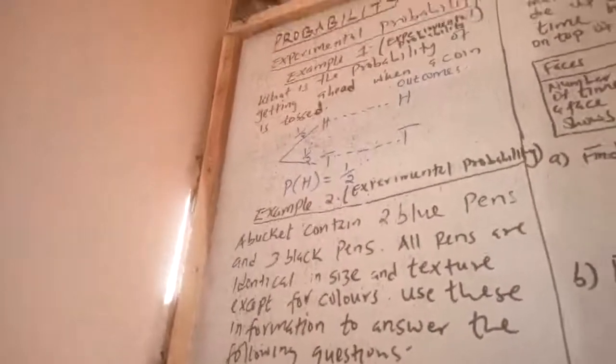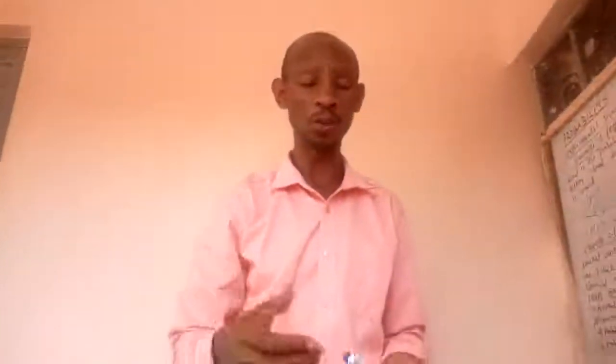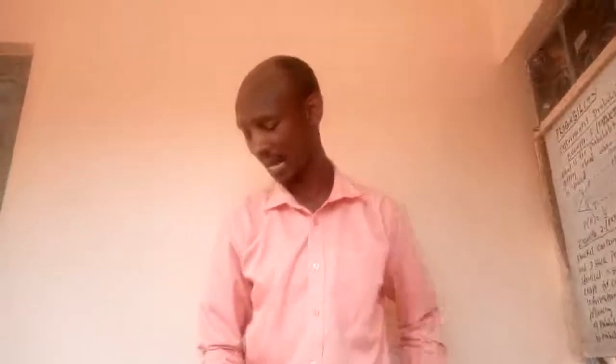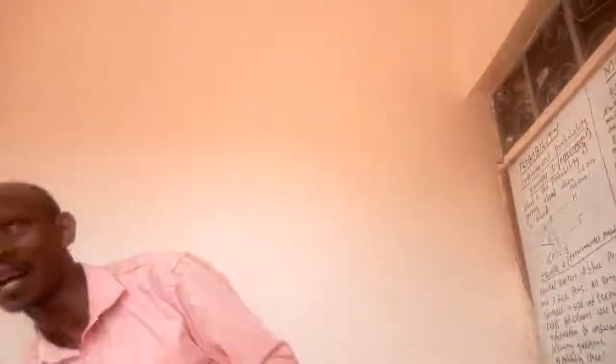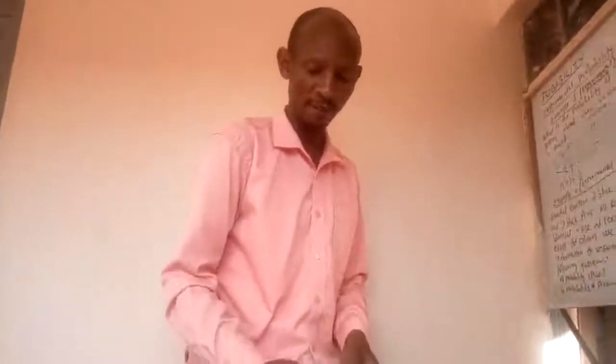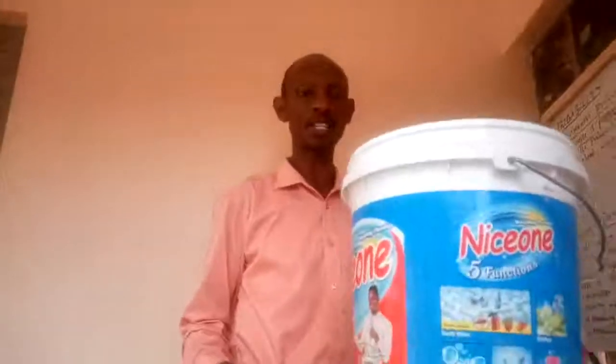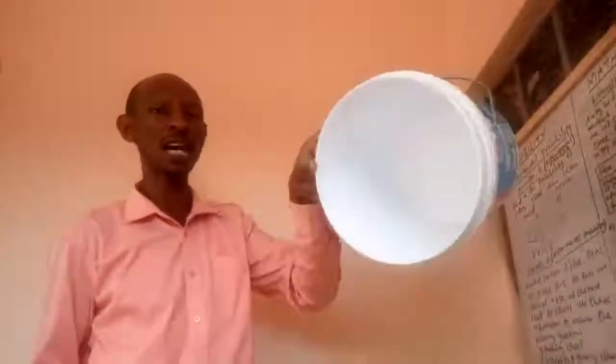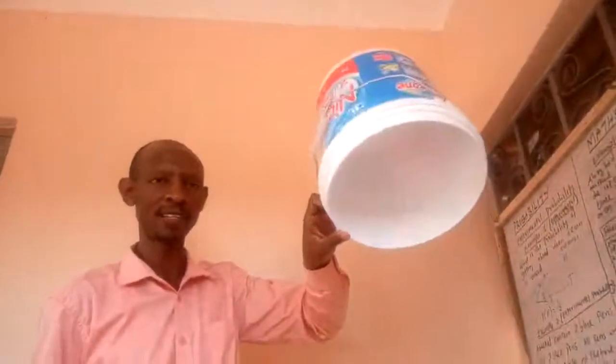What about in the second example? In the second example, I'm going to illustrate it using an experiment. It is not an assumption; it is a fact. I have a bucket here, and this bucket is empty.